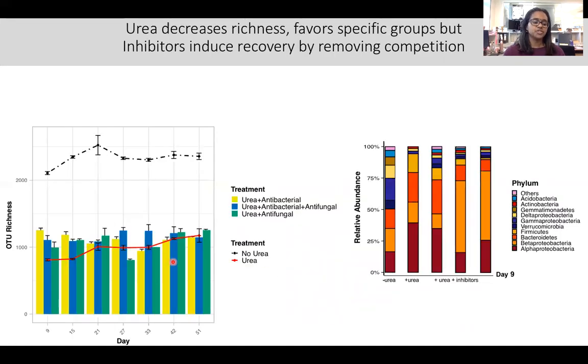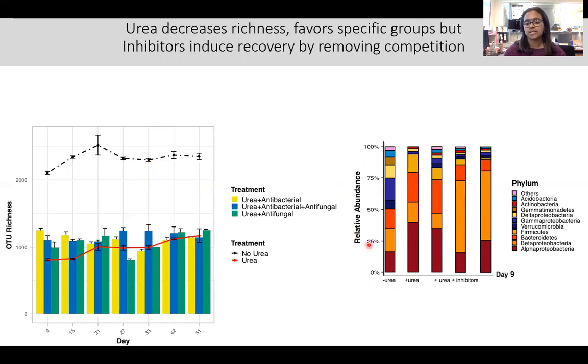The plot on the left shows species richness, which is the number of unique organisms in a community. The black line represents no urea, the red line represents urea only, and the bars represent urea and inhibitor treatments. We see here that urea decreases species richness, while inhibitors induce the recovery of species richness.